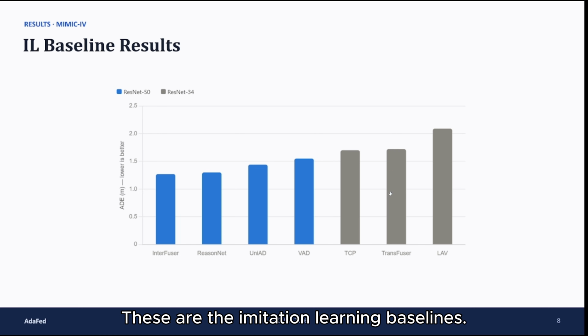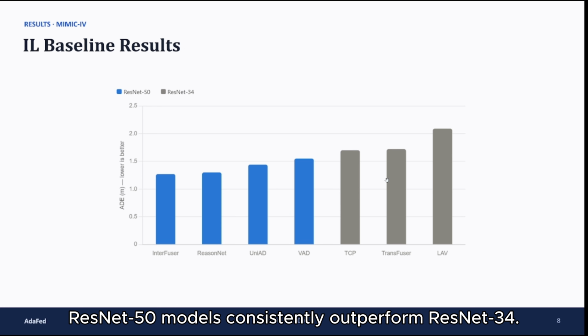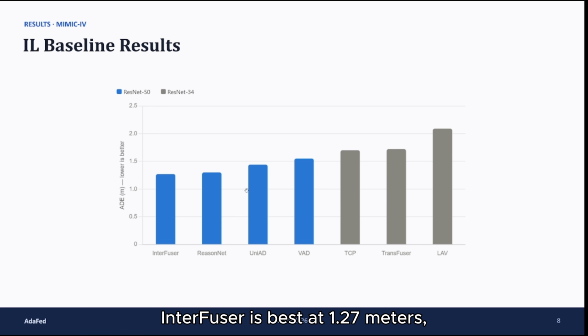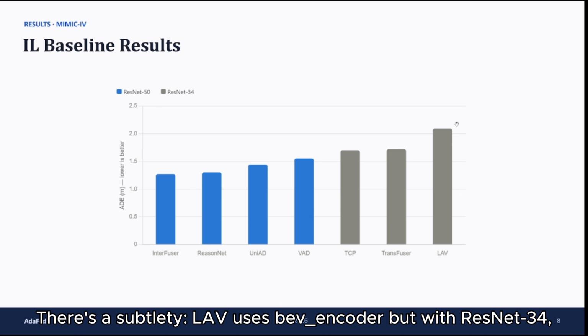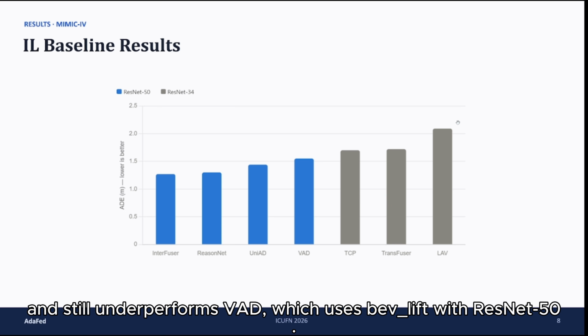So these are the imitation learning baselines. ResNet 50 models consistently outperform ResNet 34. InterFuser is best at 1.27 meters, while LAV lags at 2.09. There's a subtlety. LAV uses a BEV encoder but with ResNet 34 and still underperforms VAD, which uses BEV lift with ResNet 50.